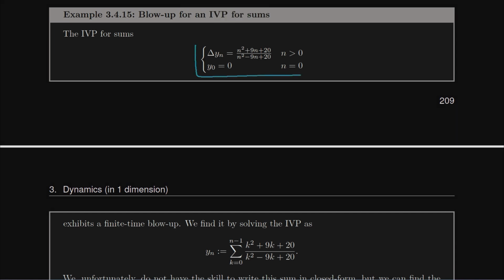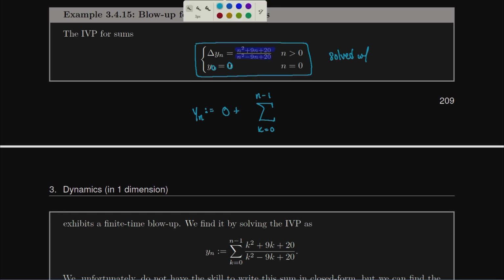So here's our IVP for sums, and we're going to want to solve this with, well, y_n is always going to be equal to its initial value, which is 0, plus the sum, k starting at the initial time, which is 0, and it's going to end at n minus 1. And that summation is going to occur over the right-hand side of the derivative term. So that's going to be k squared plus 9k plus 20, all divided by k squared minus 9k plus 20. And so that's our solution. We could do our best to actually compute this in closed form, but we're going to have a pretty tricky time of that.